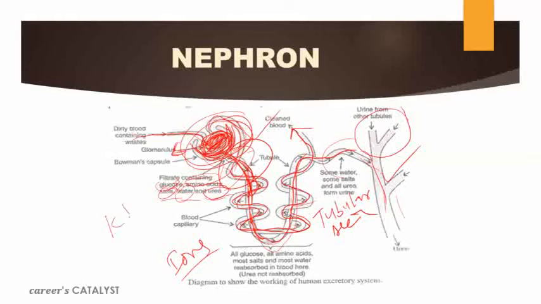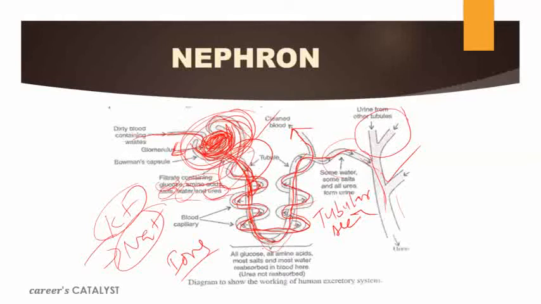Like the ions, potassium ion, sodium ion, so we need to balance the ions inside the blood and even in the urine also. So this tubular secretion helps to maintain the balance of ions. Okay, and of course it helps to recover the water also. So this tubule also plays a very important role. Filtration already occurred here, but this tubule is also helping to secrete the ions and of course to reabsorb the material which gets filtered from here.